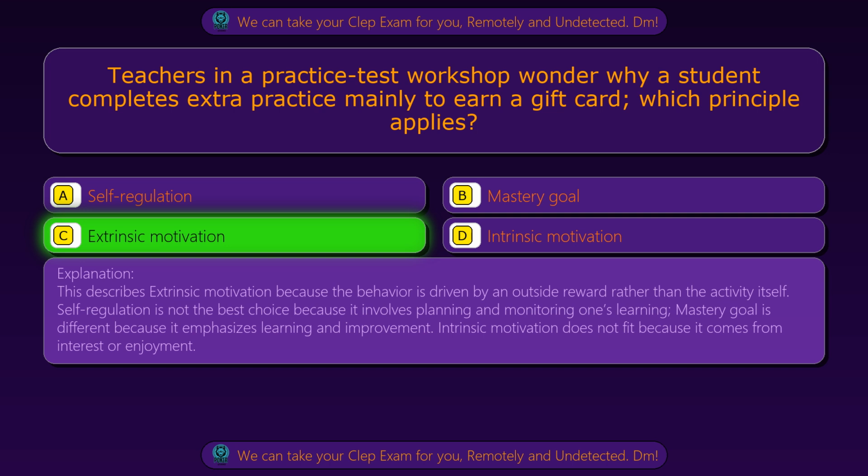Self-regulation is not the best choice because it involves planning and monitoring one's learning. Mastery goal is different because it emphasizes learning and improvement. Intrinsic motivation does not fit because it comes from interest or enjoyment.